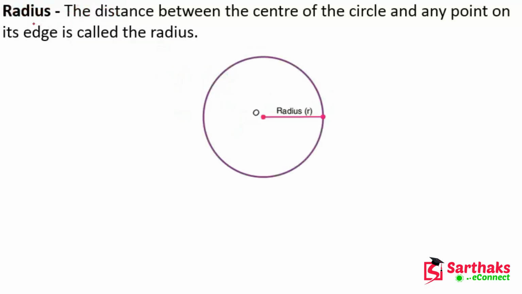Now let's see the radius of the circle. What is the radius? The distance between the center of the circle and any point on its edge is called the radius.